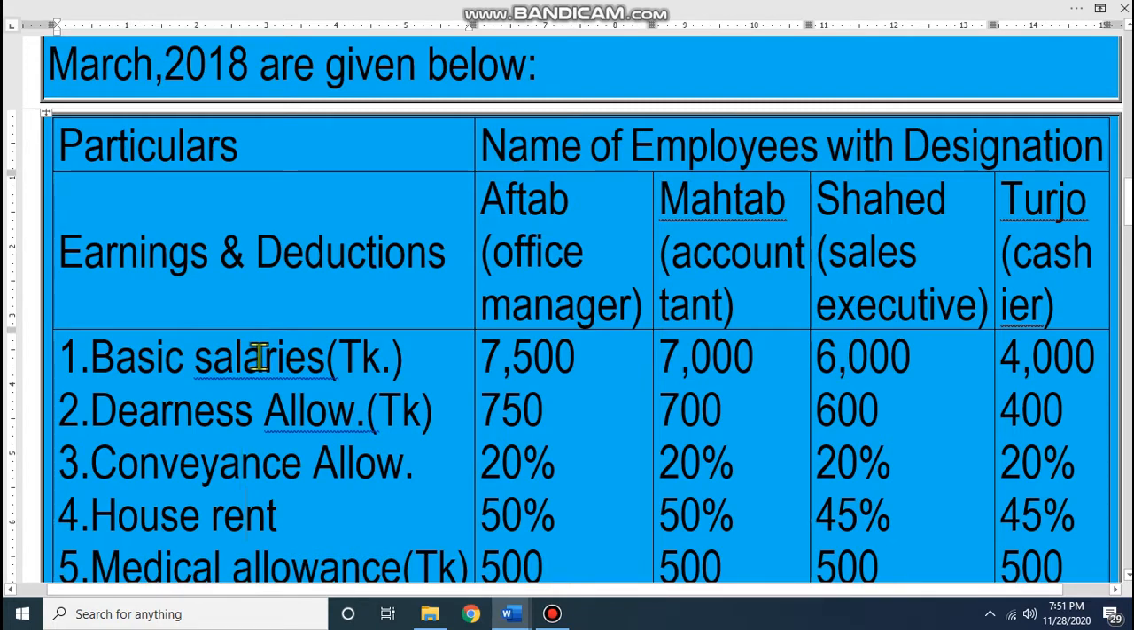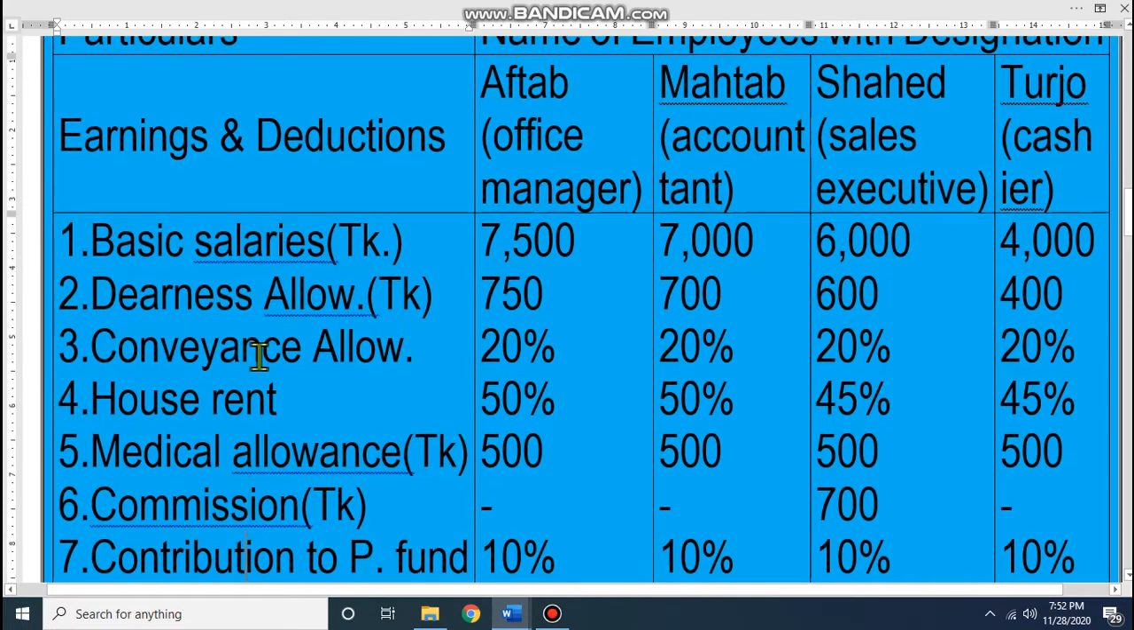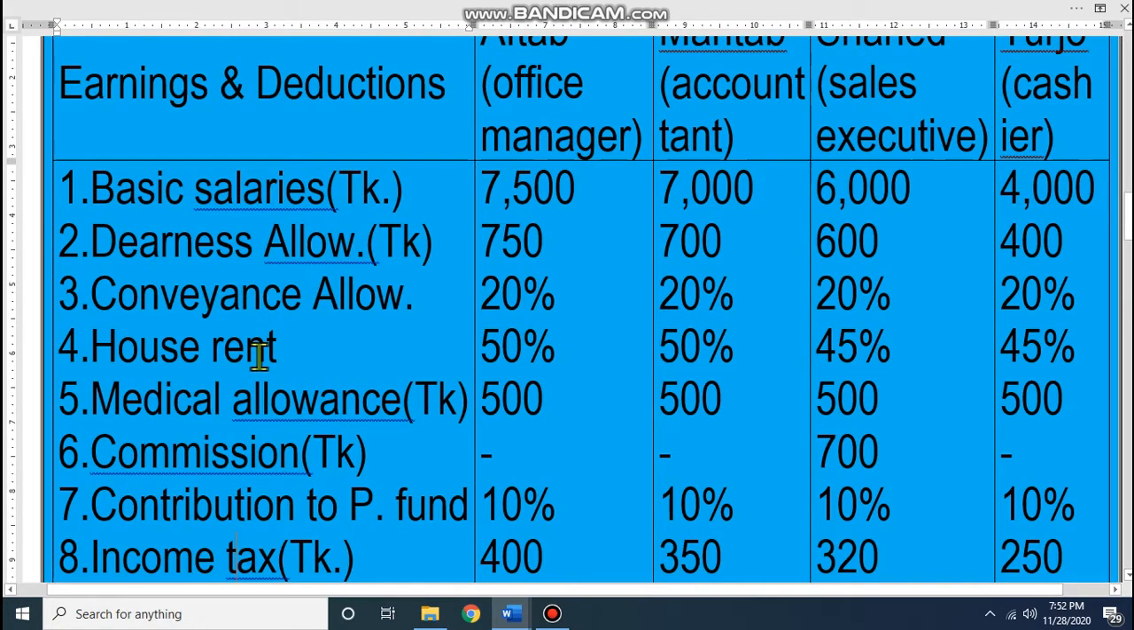Then DNS allowance, this is another earnings. Conveyance allowance, this is another earnings. Then house rent, this is also earnings for an employee. For the organization it is an expense, but for the employee it is earnings. Then medical allowance, it is earnings. Commission, it is also an earnings.